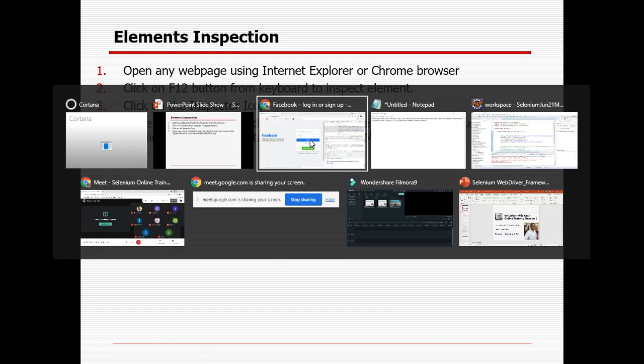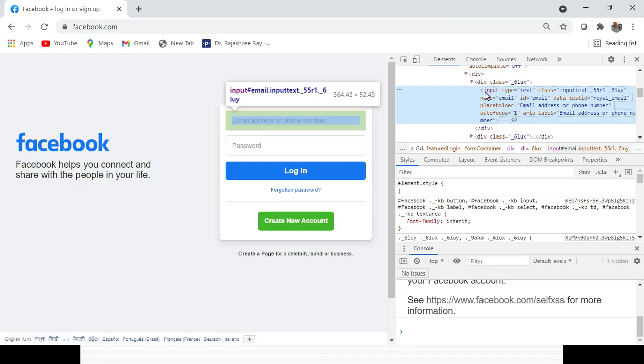Here you could see, right, everything is starting with some tag. This is called the tag name. Here its tag is input. So in case the tag name is input, definitely it's a web edit field, meaning we can edit something because it will take some input, right?